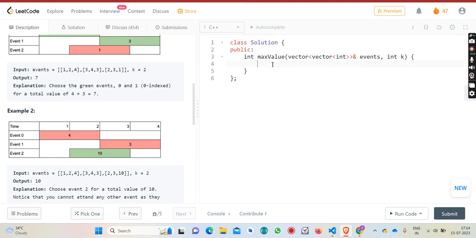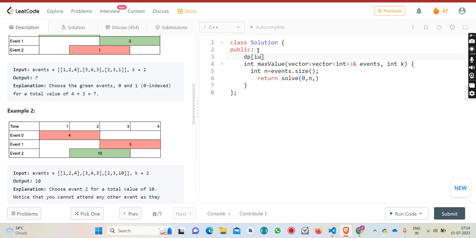I will explain it with the solution while coding. And with the number of the events n. Okay, and I will create a solve function that will start from the end. So what actually does dp i denote?